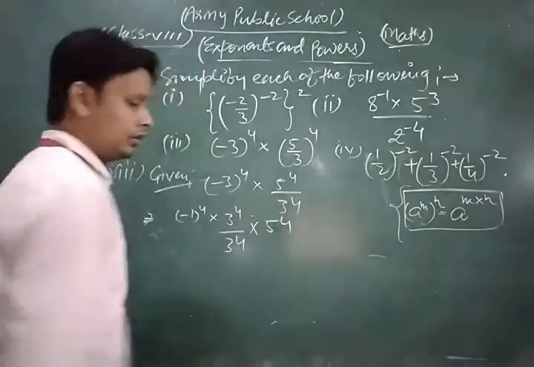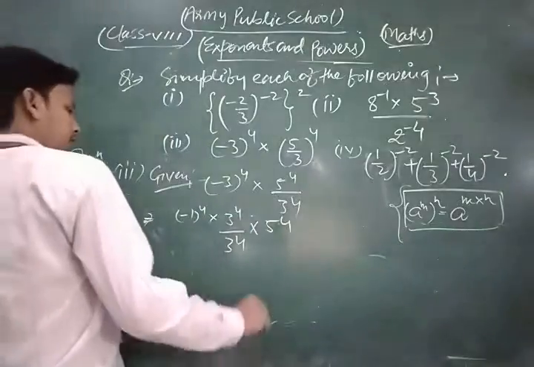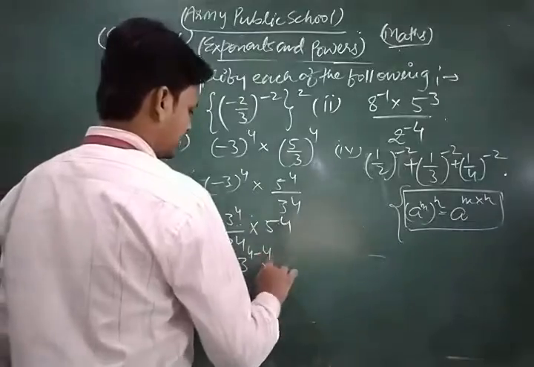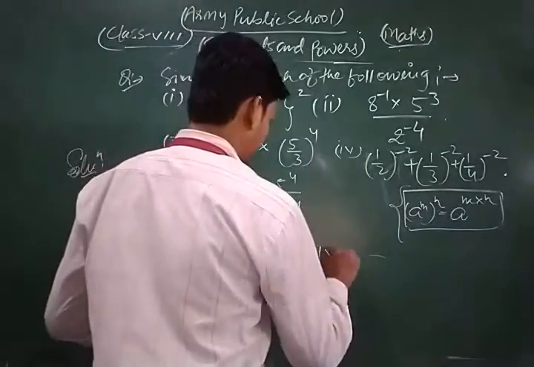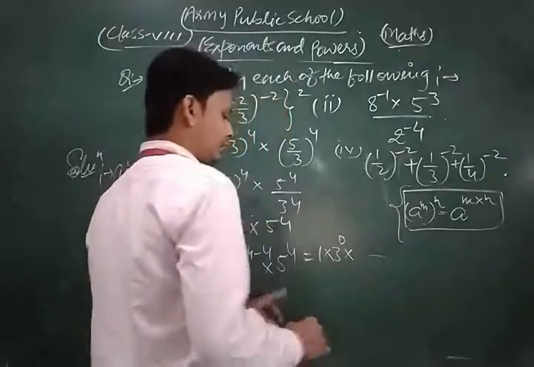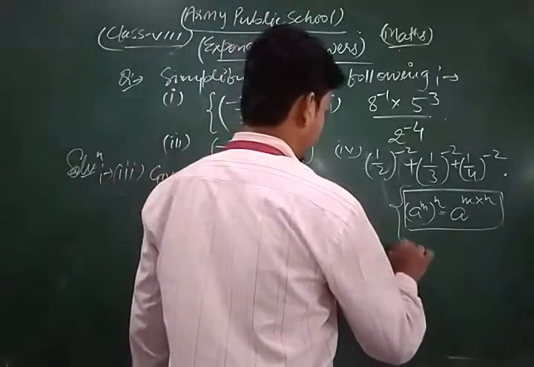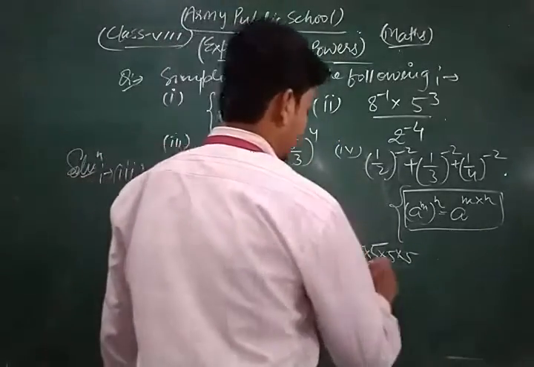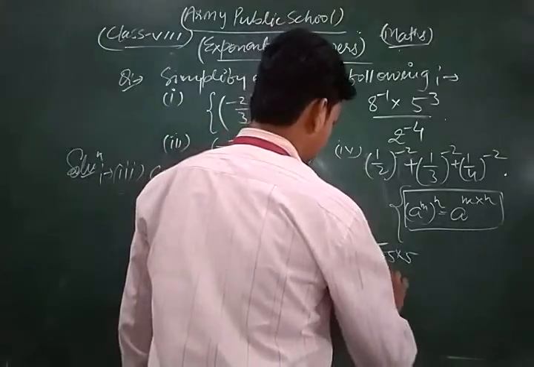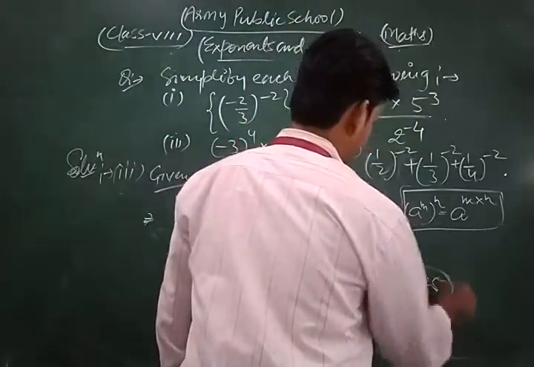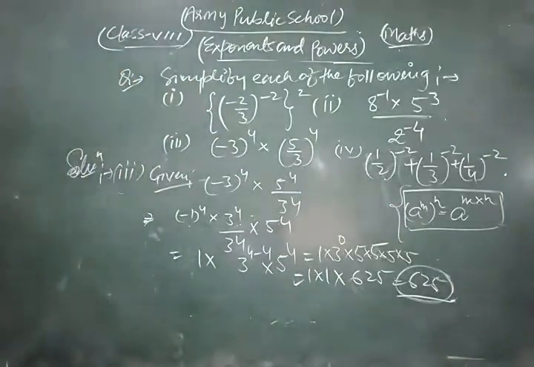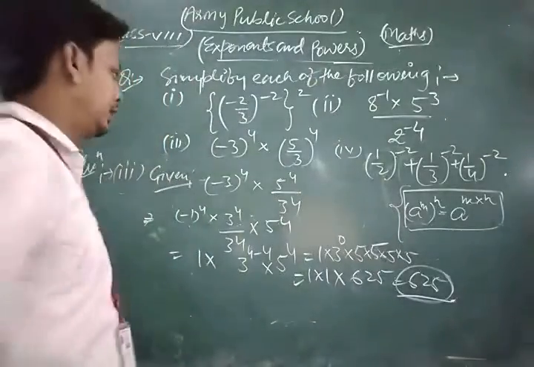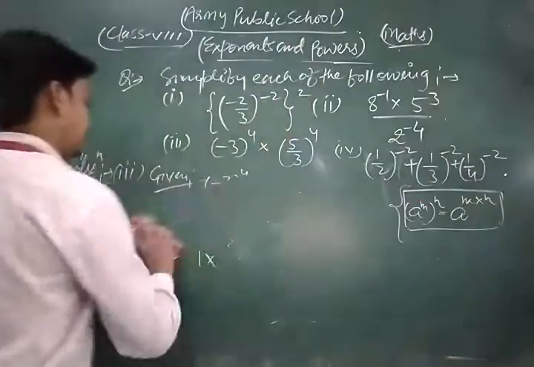into 5 power 4. So dear student, we have, this is the 1 plus 1, this is 3 power 4 minus 4 into 5 power 4, so that is 1 into 3 power 0 into 5 into 5 into 5 into 5 is 4 times. So we get 1 into 1 into 625, and the answer is 625. So this is the very important question. Similarly, we take and solve next part of this question.